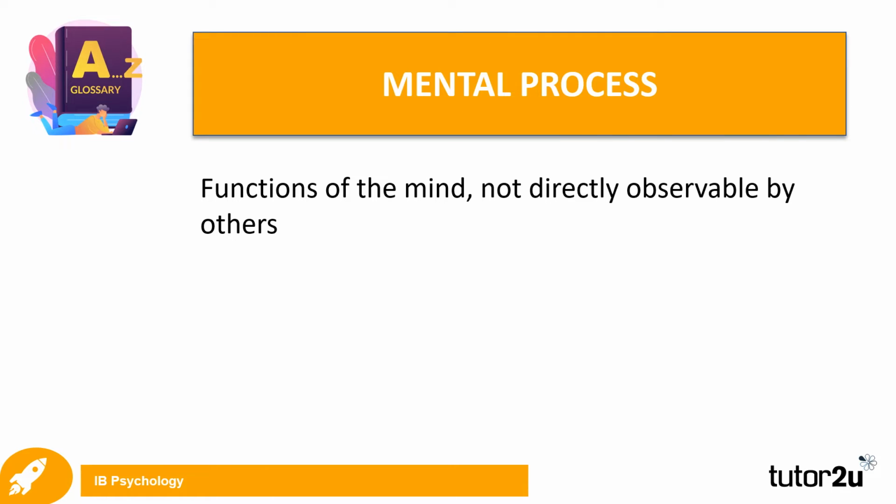Psychologists use the term mental process for such functions of the mind which are not directly observable by others. We can only find out about mental processes in indirect ways, such as asking people about them or measuring their internal bodily reactions. We can also conclude about mental processes based on behaviors. For example, even though we do not know if a person is frightened, we might assume so if we see the person running away from a wild animal.